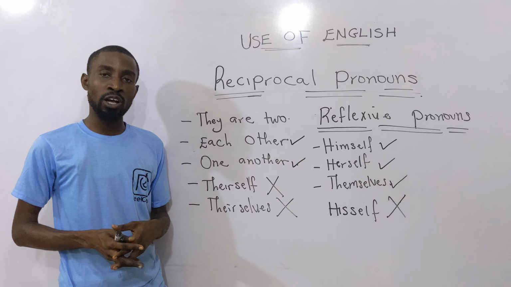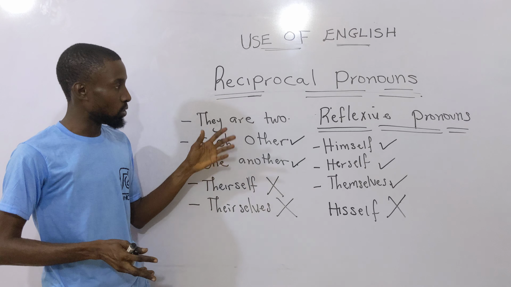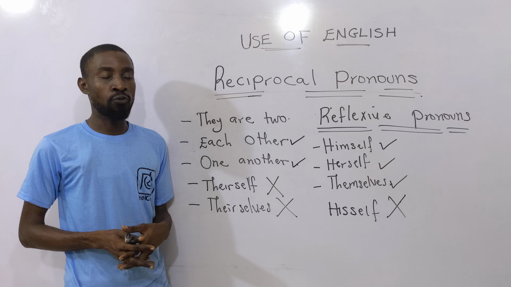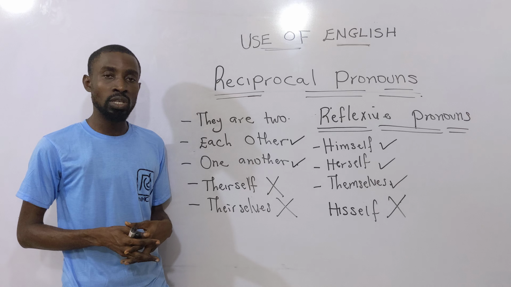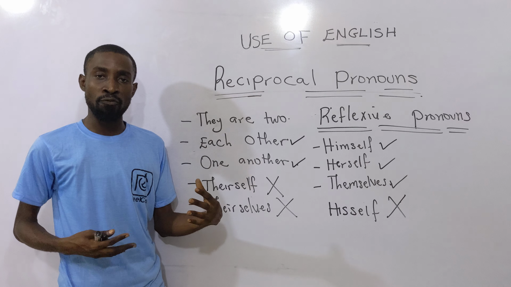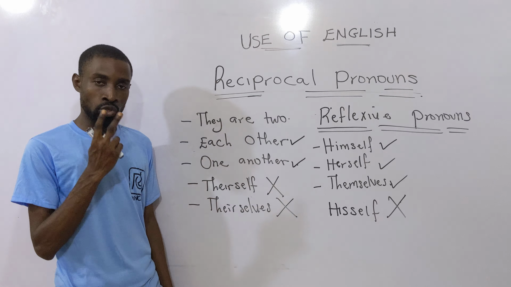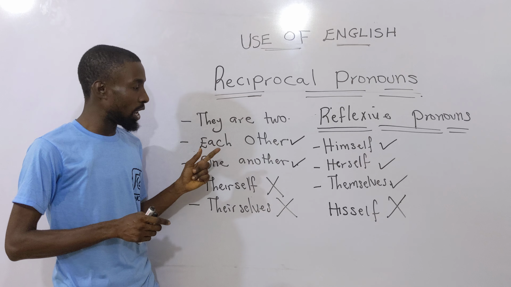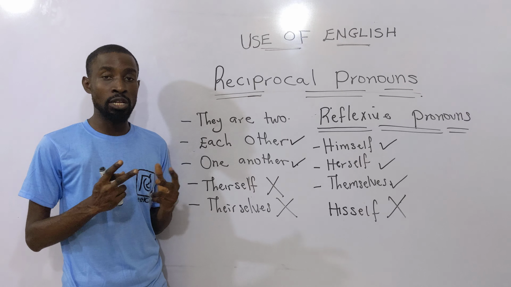Now we have different forms of pronouns, but there are those pronouns that examiners normally dwell on, because there are so many questions that come out from there. We have a powerful one on the board called the reciprocal pronoun. Reciprocal pronouns are pronouns that show a one-to-one relationship. That means a relationship is involved between the persons involved. And they are just two in English. We have each other and one another. Each other is used for just two persons, while one another is used for more than two.